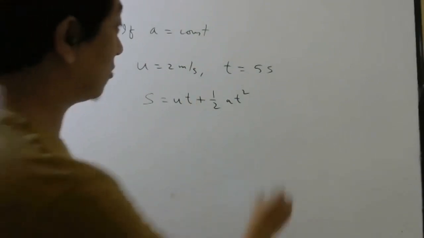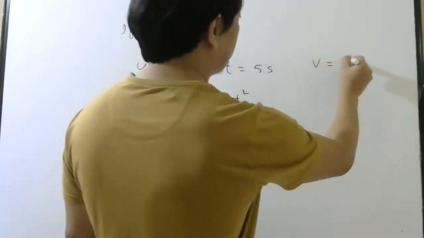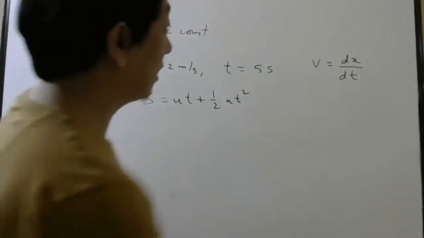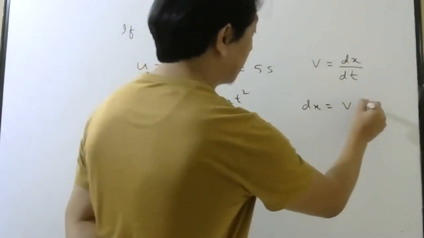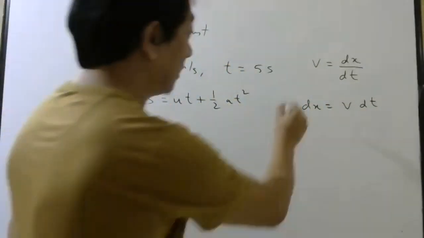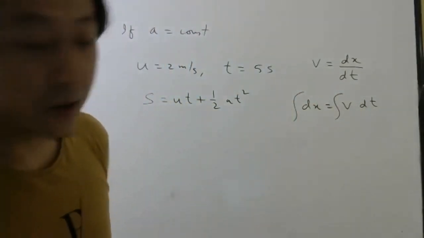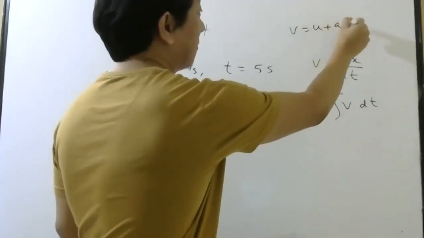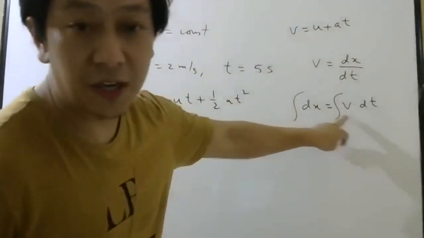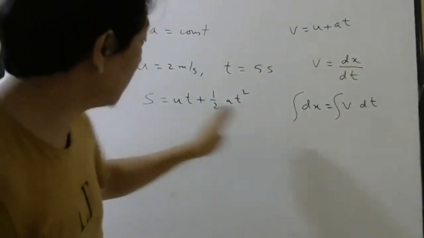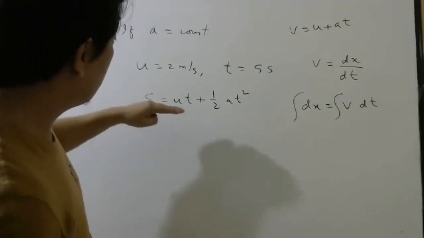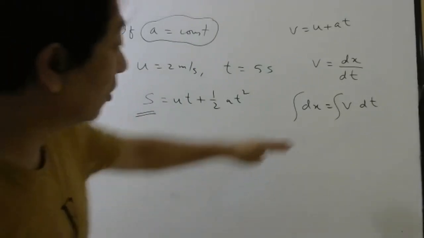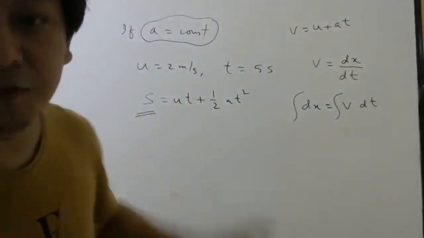If you remember, how I found this was, I started with this formula. This is the formula for what velocity? Instantaneous velocity. Then I cross multiply. Right? And then I integrate. Remember or not? And the formula for v I substitute here. What was the formula for v? u plus at. So that formula I substitute here and then I do the integration. That gives me this formula. So if acceleration is constant and you want to find displacement, no need to write this way, because we have already derived the formula.